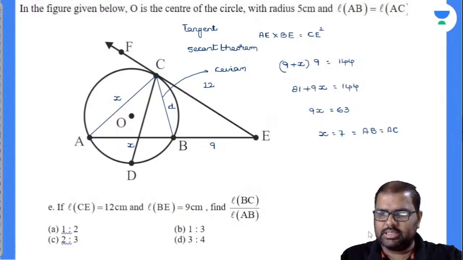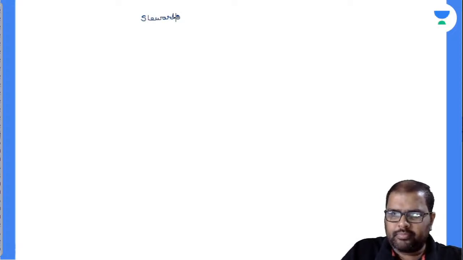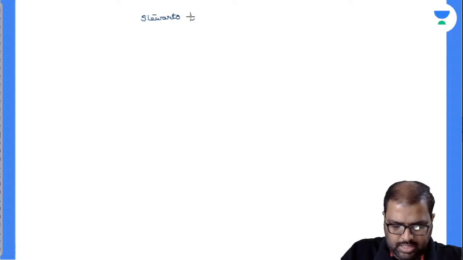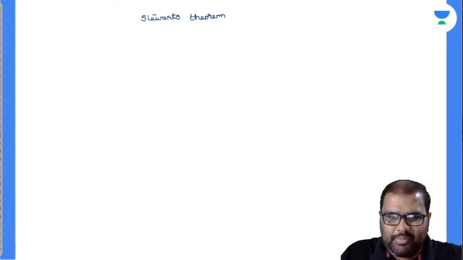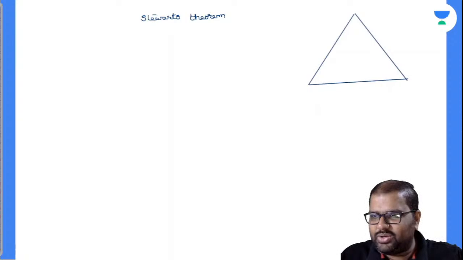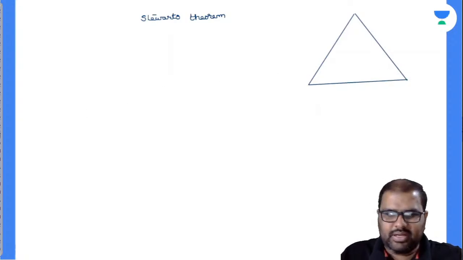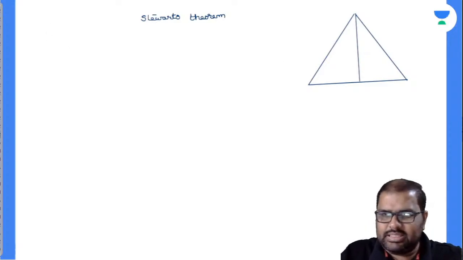One second. Yes, AC is equal to 6 now. I'll take Stewart's theorem there. Yes, by area you can find it out, or by similarity of triangles also, Suraj. But I'm going in a little bit innovative way to show my knowledge here. Because this will be very easy for you later on also. So I'll be taking down this line segment. Observe there, this is the same diagram I'm taking.